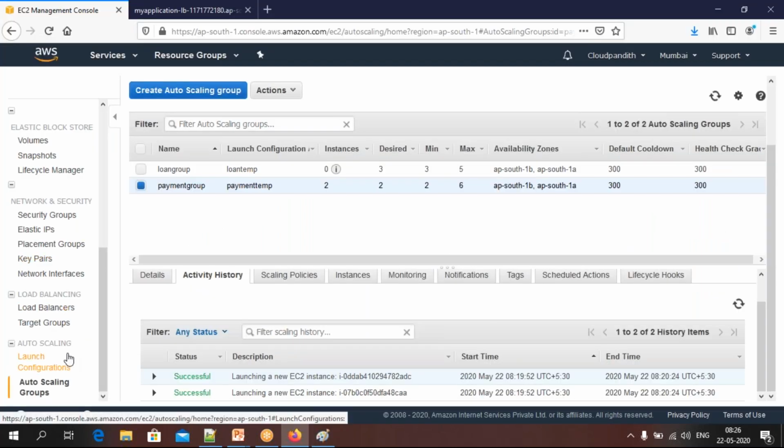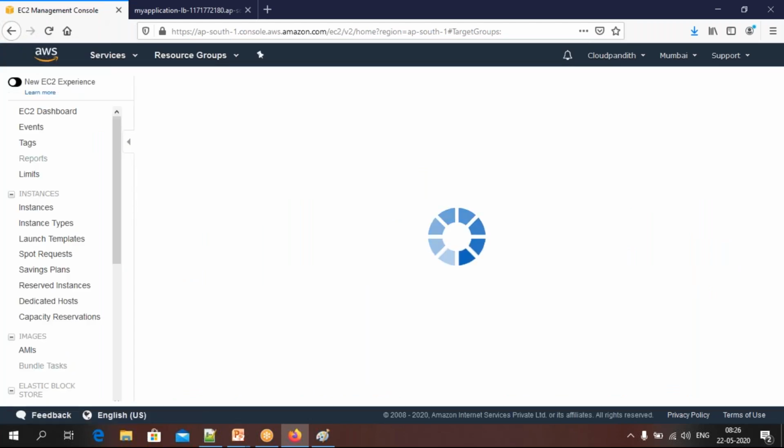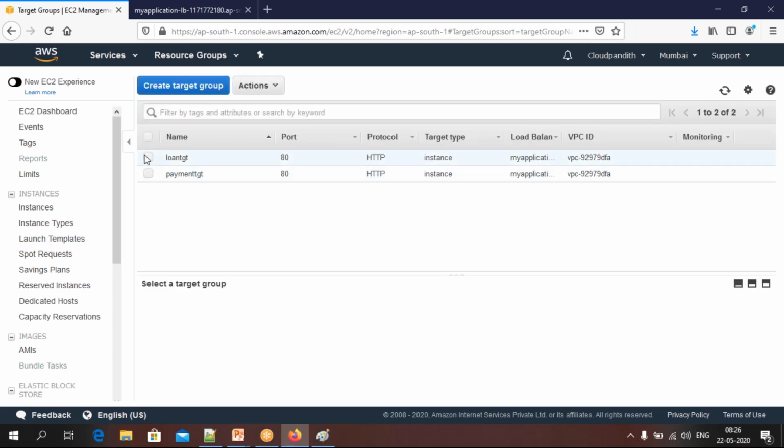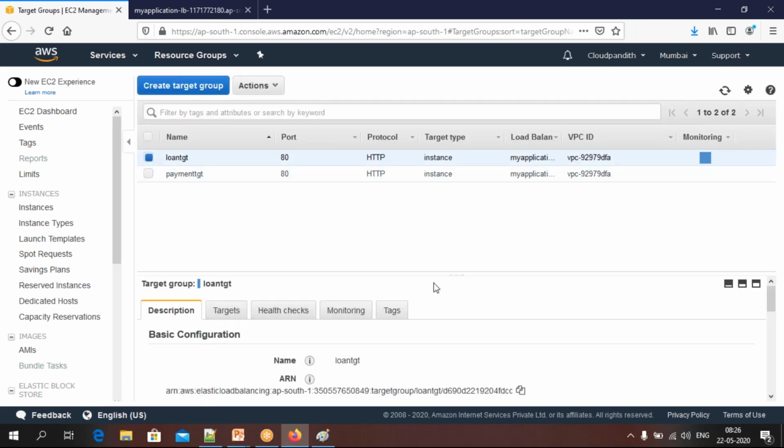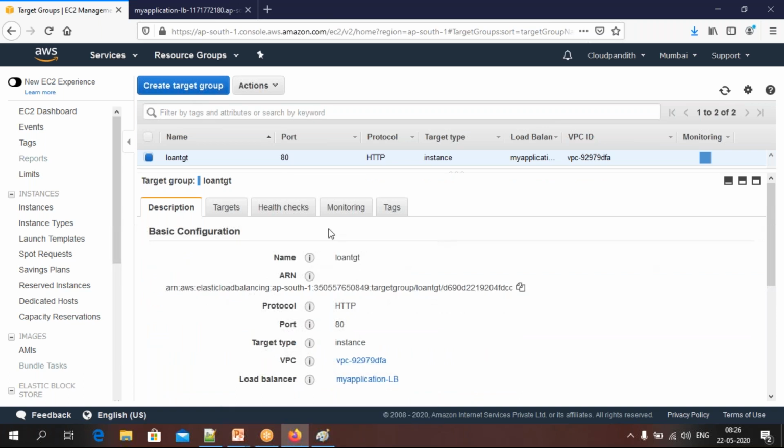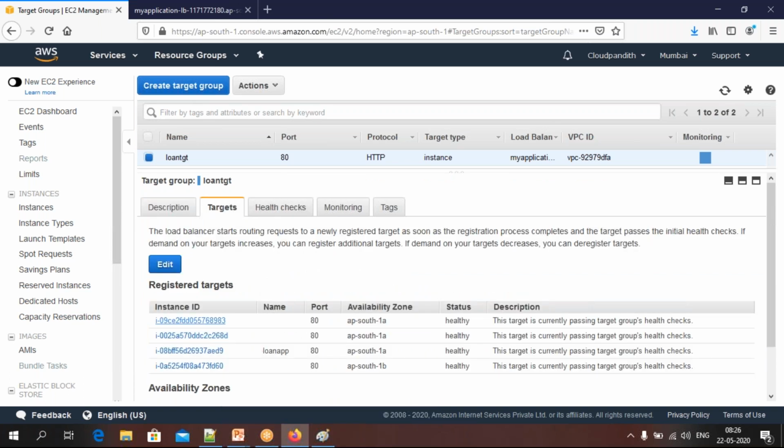Let's go and check in the target groups. Go to target groups. Okay, select loan TGD. Go to targets. See here, how many do you have in total, friends? 1, 2, 3. So this is the loan app which we have created and registered manually. But 1, 2, 3, these are from the auto scaling.